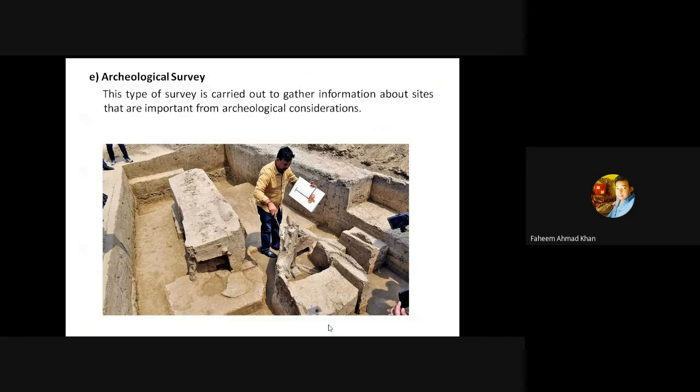We have found different cities underground. We have found different monuments. These all come under the archaeological survey. That is a different field from civil engineering, but it is a part of survey. So the survey which deals with the archaeological aspects is known as archaeological survey.